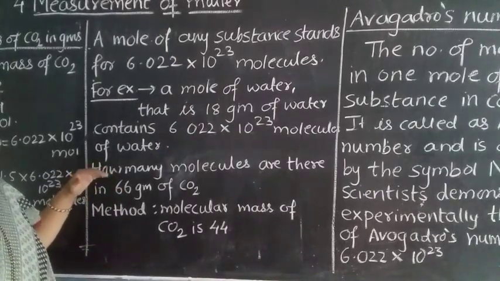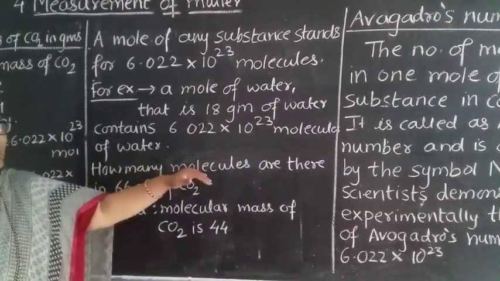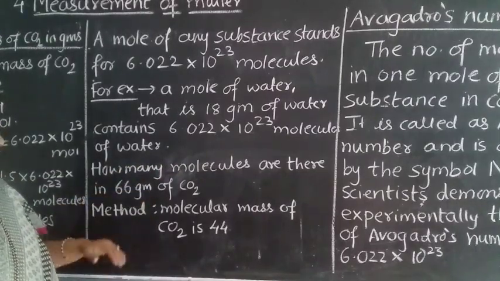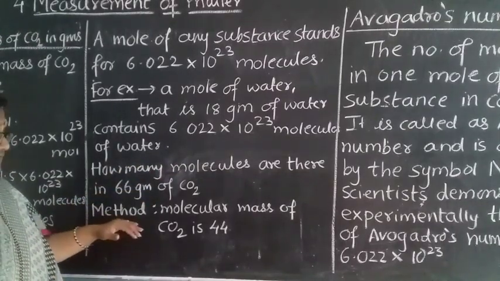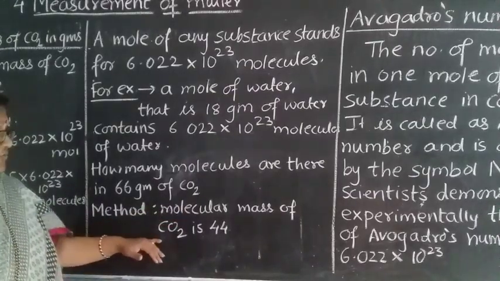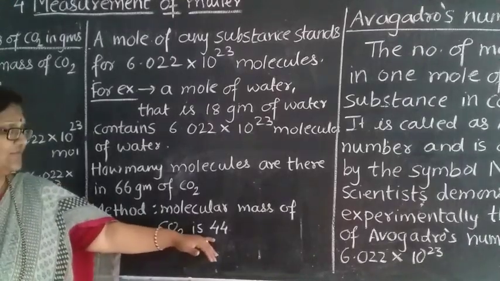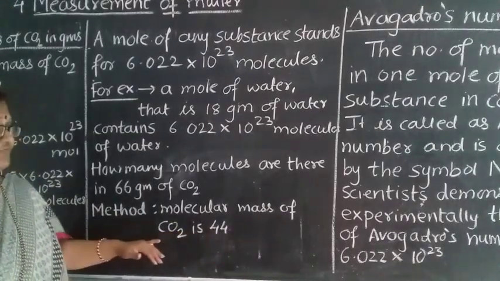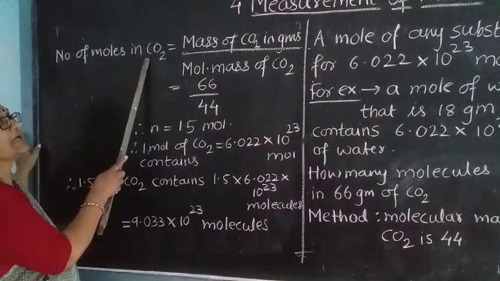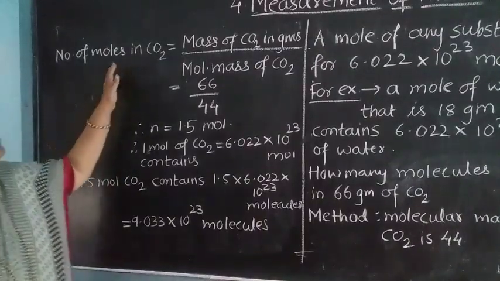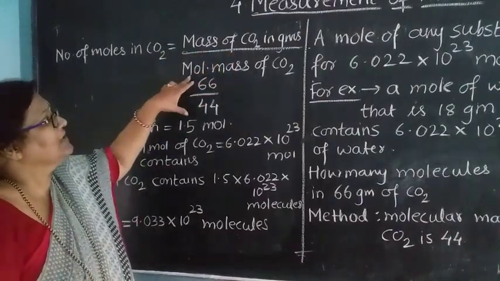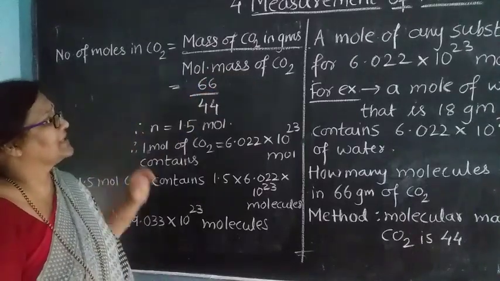Now the next example: how many molecules are there in 66 grams of CO2? First you have to calculate the molecular mass of CO2, which is 44. The number of moles in carbon dioxide is given by the formula: mass of carbon dioxide in grams upon molecular mass of carbon dioxide.